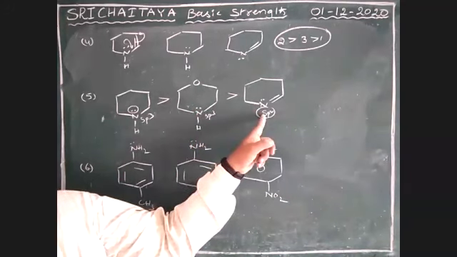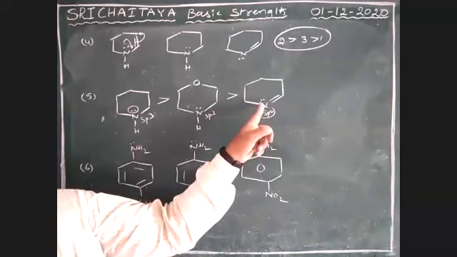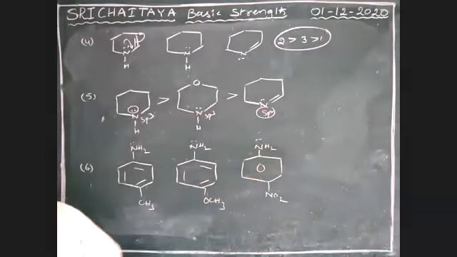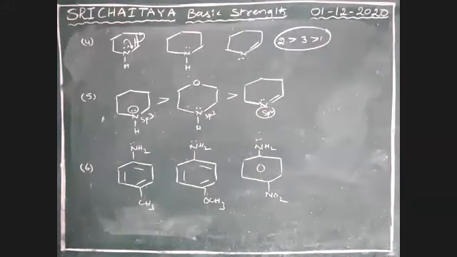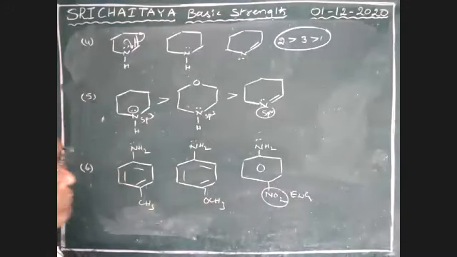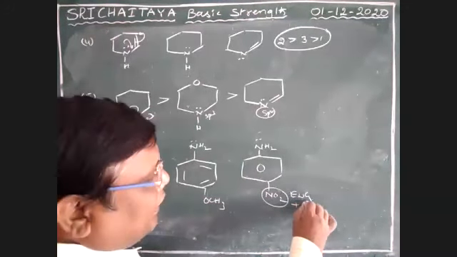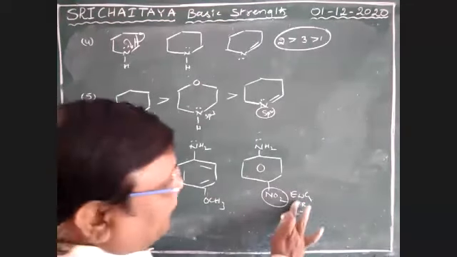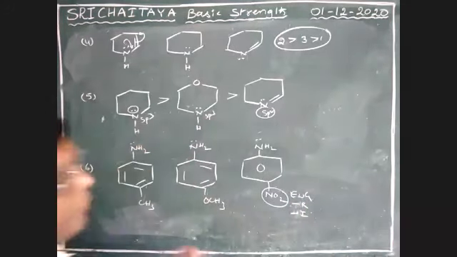After that, it is sp2, boys. Therefore, it is the lone pair. So the first two come before the next one. Next, tell me the sixth one. Boys, it is an electron withdrawing group. Here, minus R and minus I both are applicable.